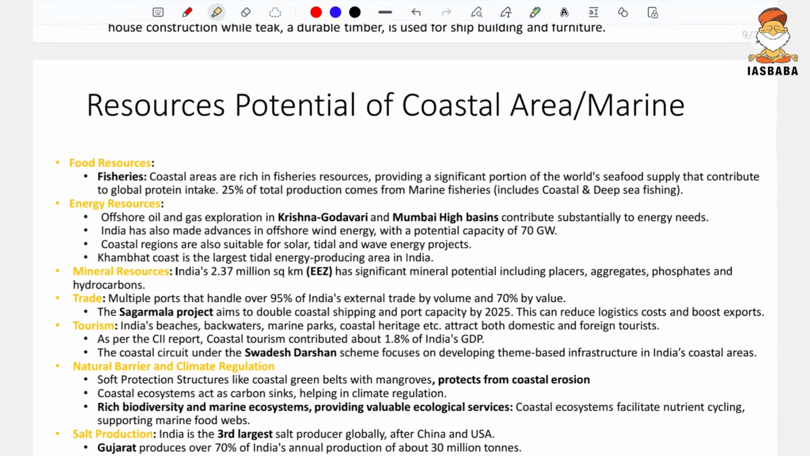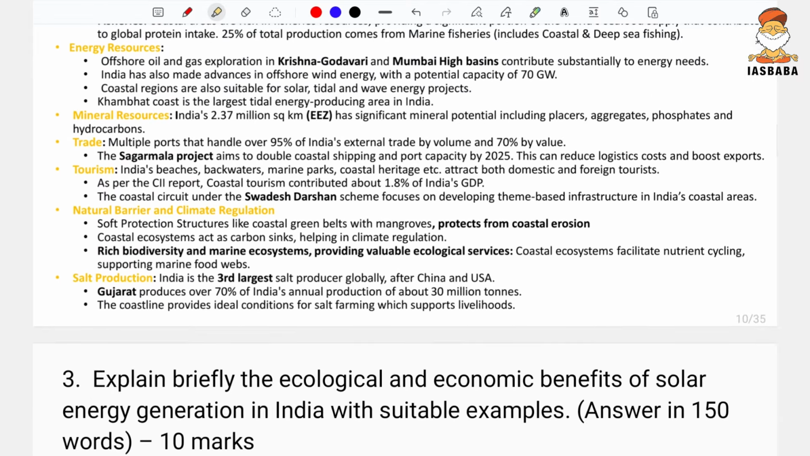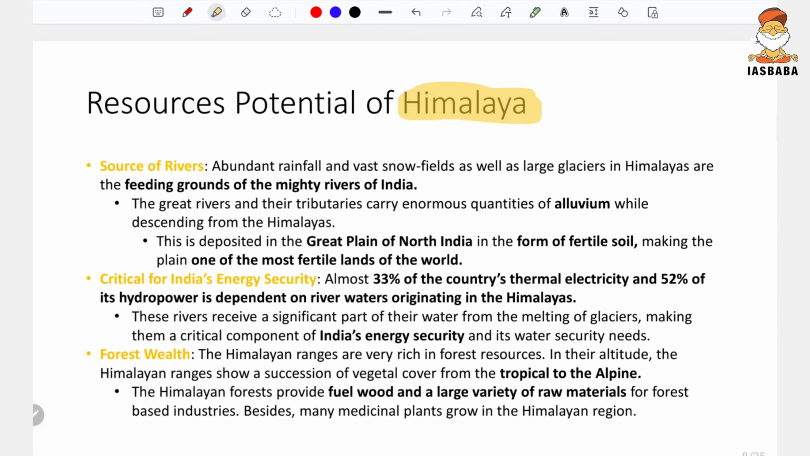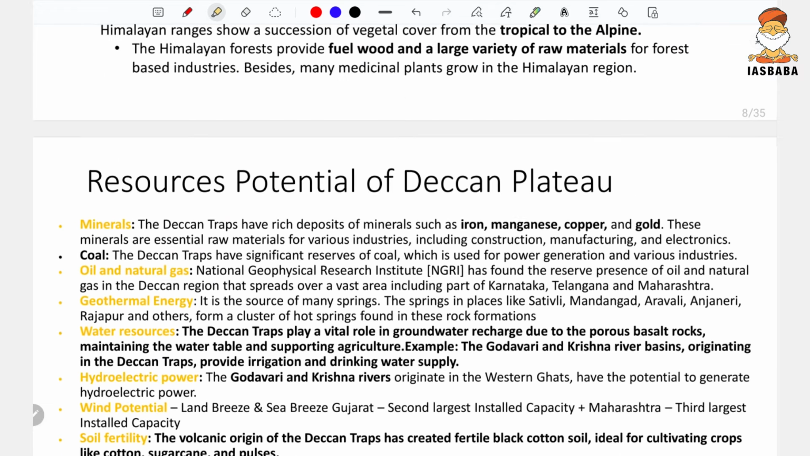Here, earlier there was a question with respect to the resource potential of the Himalayas, and as a part of the Mains Exclusive Program, this was also taught: what are the resource potentials of the Himalayas.